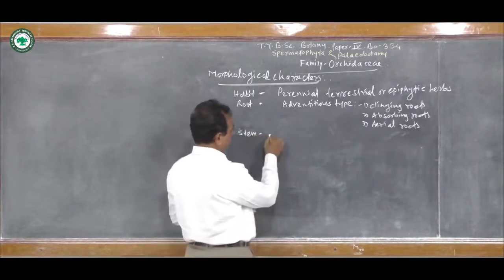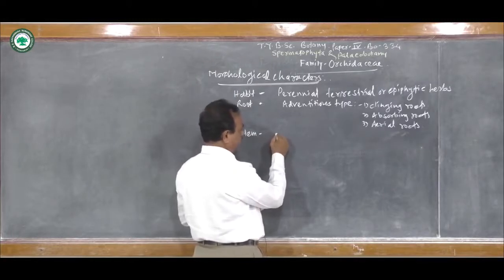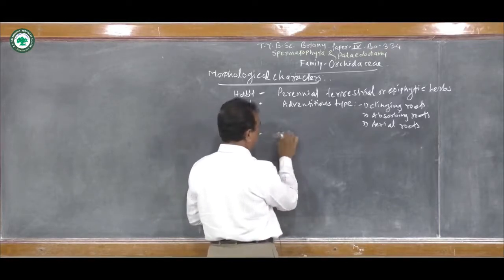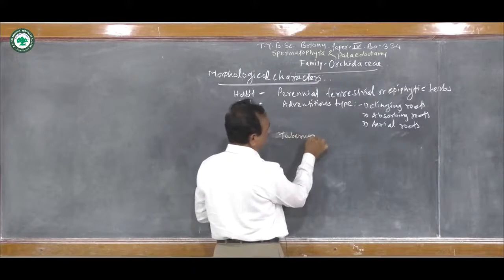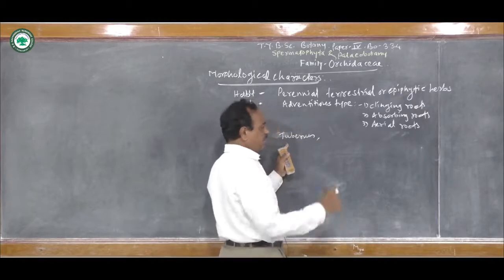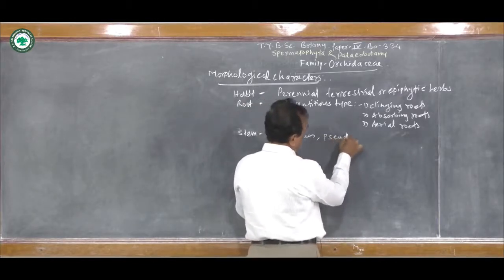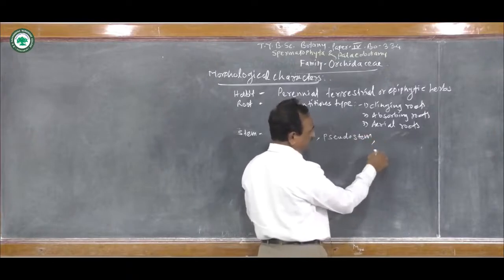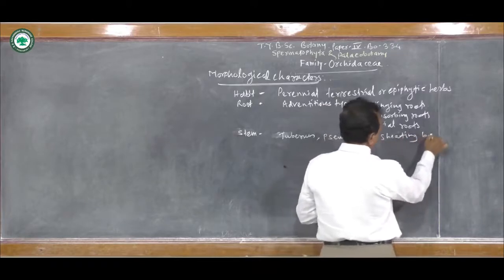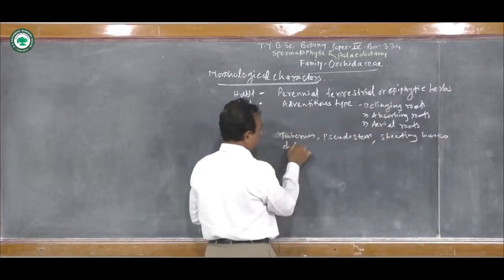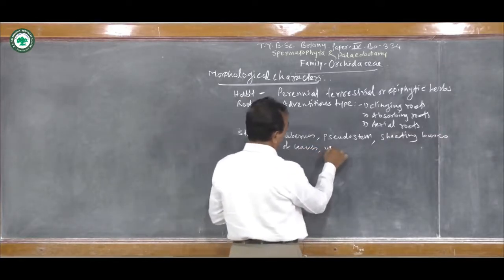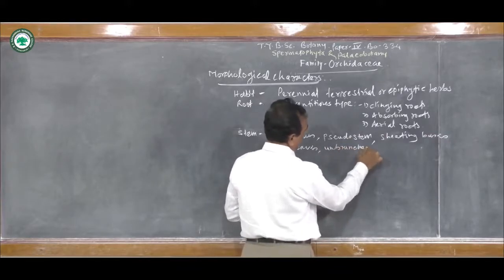The stem, in case of many plants, is rhizomatous, and many times tuberous. Sometimes in the stem there is a formation of a pseudostem due to the formation of the sheathing bases of the leaves, and it is unbranched.